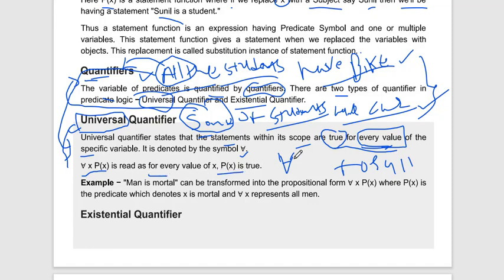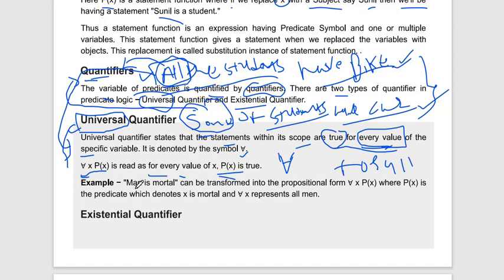For every value of x, you can put anything in x, in this example Sunil, Abhishek, Bhavik. Anything you put in x, this statement will always be true. Why? Because the statement says all the students have a bike. So this is the universal quantifier: for all values of x, the predicate is true.